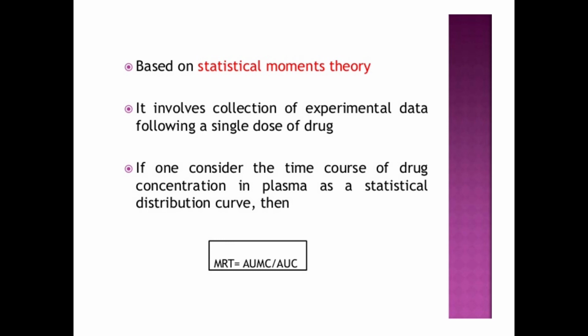The applications of the non-compartmental techniques: it is widely used to estimate important pharmacokinetic parameters like bioavailability, clearance and apparent volume of distribution, and the method is also useful in determining half-life, rate of absorption and first order absorption rate constant of the drug. Basically, all those pharmacokinetic data can be derived with the help of these non-compartmental techniques.